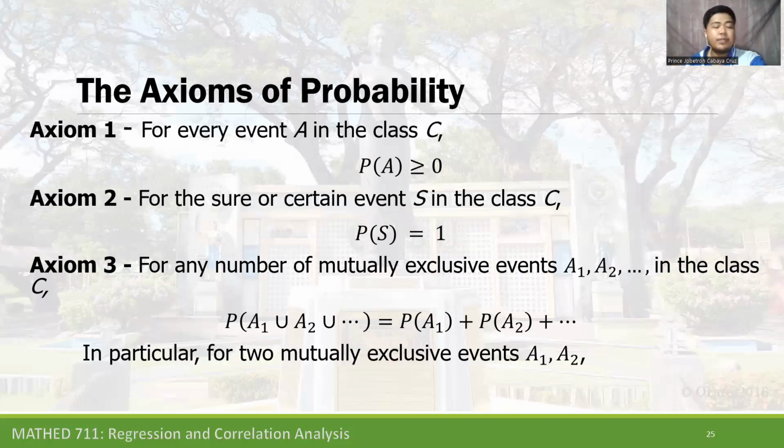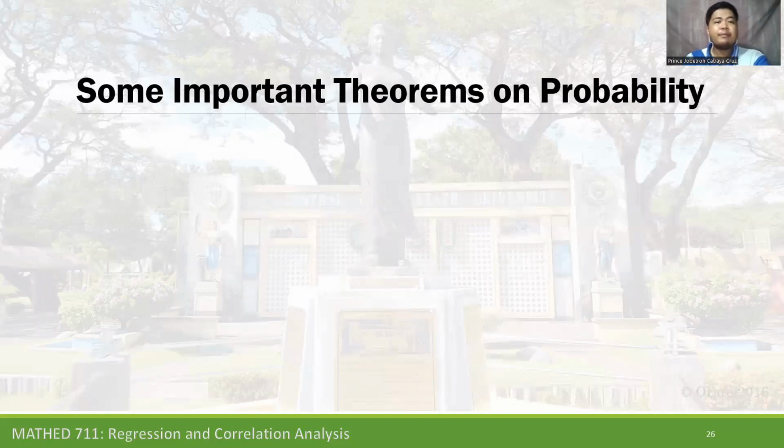In particular, for two mutually exclusive events, A sub 1, A sub 2, we have the probability of A sub 1 union A sub 2 is equal to the probability of A sub 1 plus probability of A sub 2. So later on, we will discuss that with the use of examples.